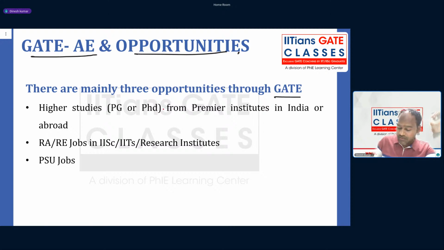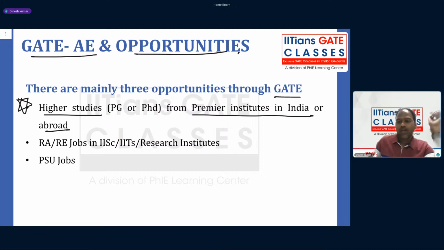One is higher studies, which is predominantly for GATE Aerospace aspirants, from premier institutes in India or abroad. That is the major opportunity for GATE AE aspirants in India. Second is RE jobs in ISRO or IITs or research institutes, like research associate or research engineer jobs, based on your GATE score.